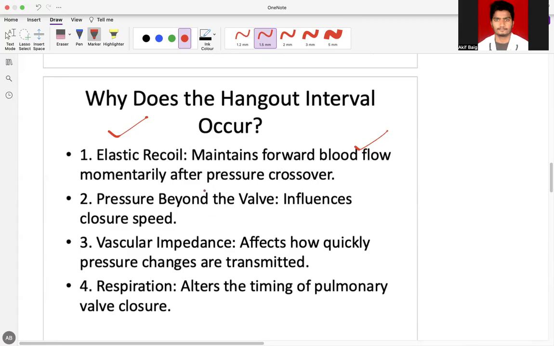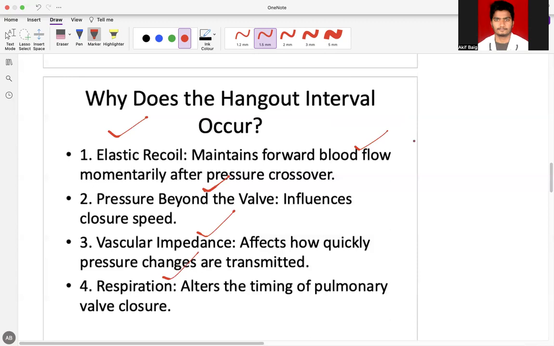The pressure beyond the valve is important and also influences this. The aorta has higher pressures when compared to the pulmonary artery, so the pulmonary artery has lesser pressure at the valve region. Also the vascular impedance, that means the vascular resistance, and the respiration.